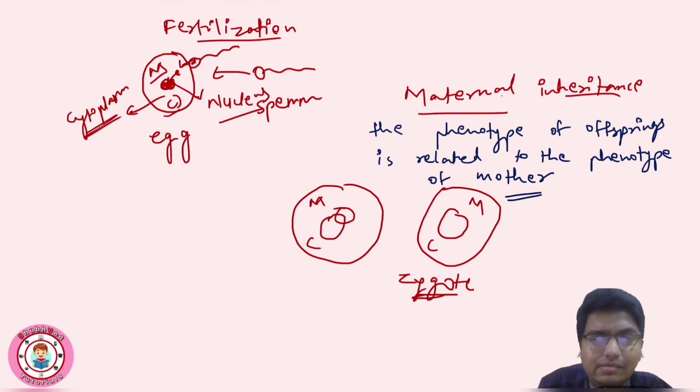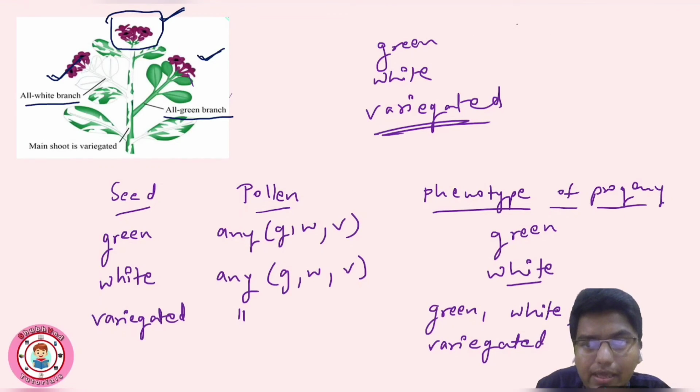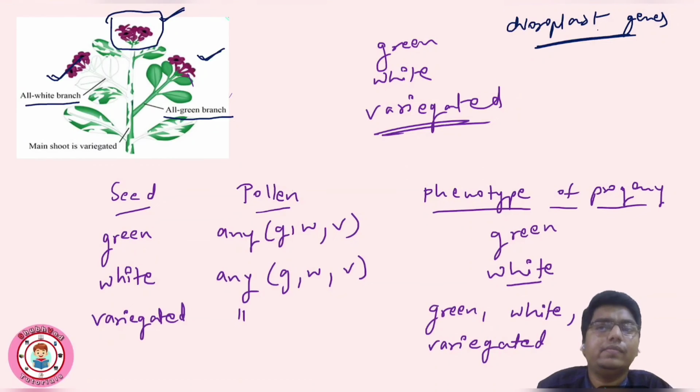And basically the genes involved in this example 4 o'clock plant Mirabilis jalapa is chloroplast genes. Okay, I will write here chloroplast is involved, genes present in chloroplast. Okay, so this is all about extranuclear inheritance, or we can say cytoplasmic inheritance, and basically maternal inheritance. So that's it for this video. In the next video we will discuss about cytoplasmic male sterility, that is also a maternal inheritance example.